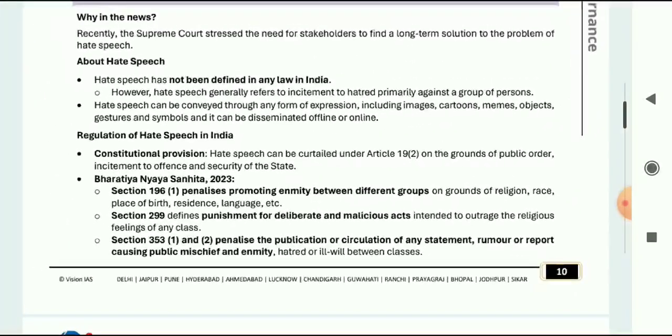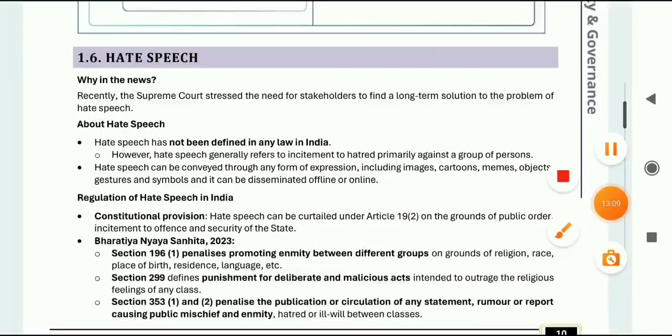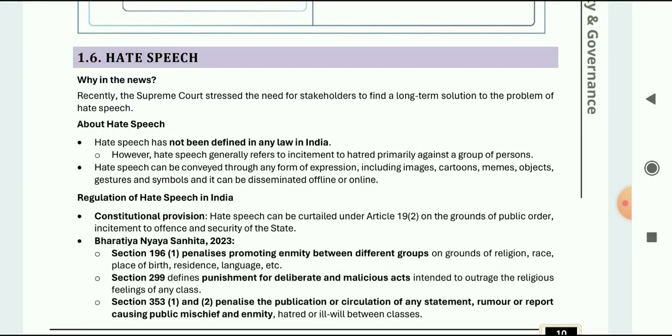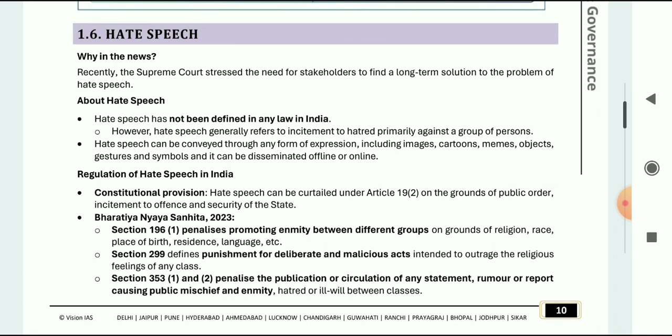Next topic is hate speech. This hate speech topic reoccurs almost every year. So hate speech, you all know that some speech which is related to hate or it may cause crime, that is related to hate speech. It may hamper some personality and create a crime in the public, and the public gets harassed by it. So this is hate speech.